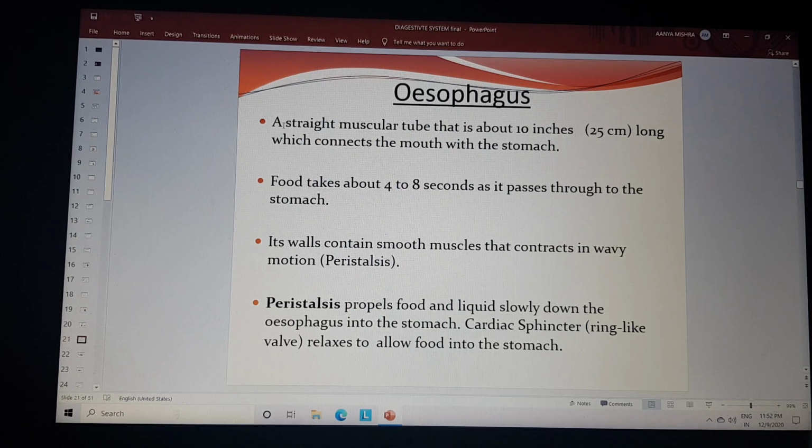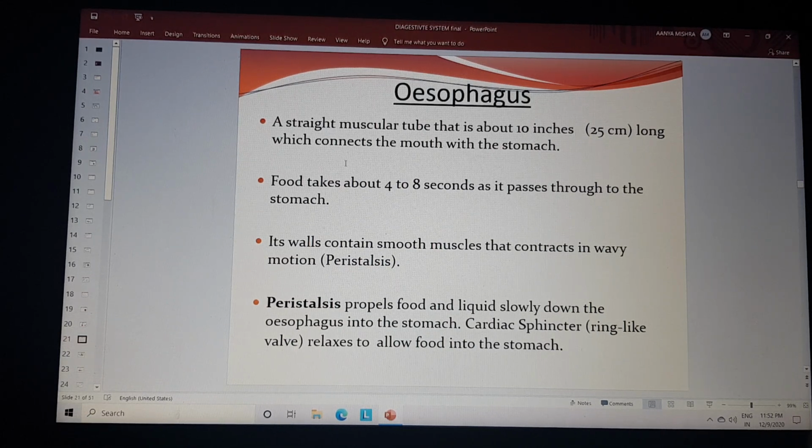The esophagus is a straight muscular tube about 10 inches or 25 centimeters long, which connects the mouth with the stomach. Food takes about 4 to 8 seconds to pass through it. Its walls contain smooth muscles that contract in a wavy motion called peristaltic movement. Peristalsis propels food and liquid slowly down the esophagus into the stomach. The cardiac sphincter, which is ring-like, relaxes to allow the food into the stomach.